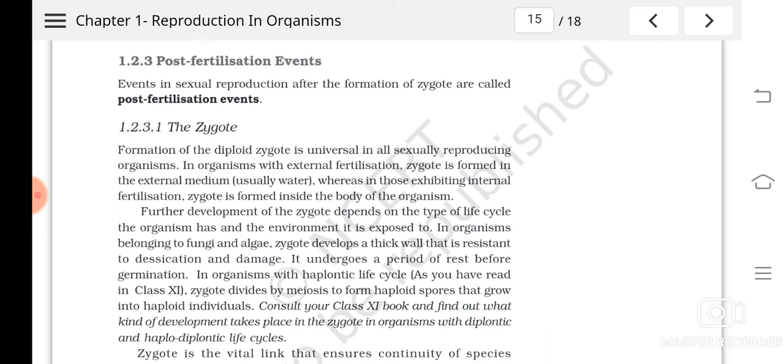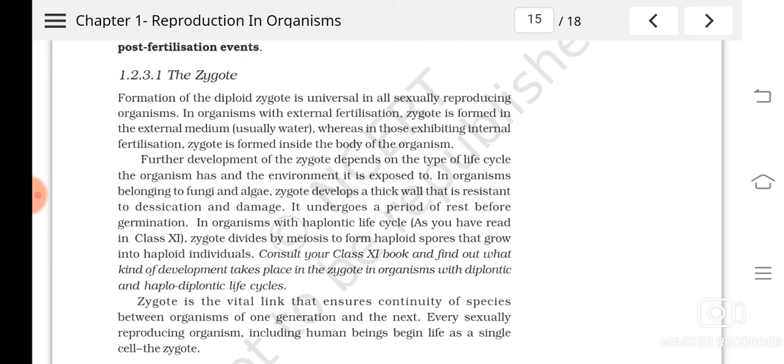And another feature is what you have studied: haplontic life cycle, diplontic and haplo-diplontic. So what are all these? In haplontic life cycle, the haploid phase of the organism is dominant. Haploid means the n condition, and diploid means 2n.